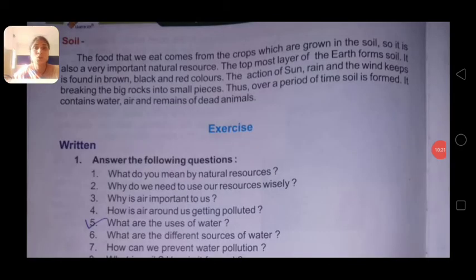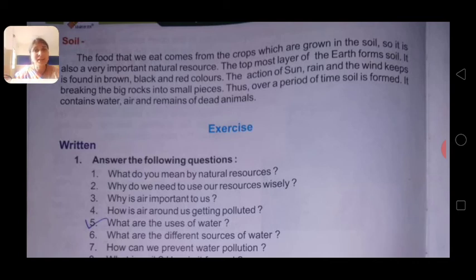Okay, now we come to soil. The food that we eat comes from the crops which are grown in the soil. What do you eat, children? We are eating the food. Okay, so without food also we can't live. Every human being or animal, living thing, without food, without air and without water, we cannot live, yes or no? So the food that we eat comes from the crops which are grown in the soil.